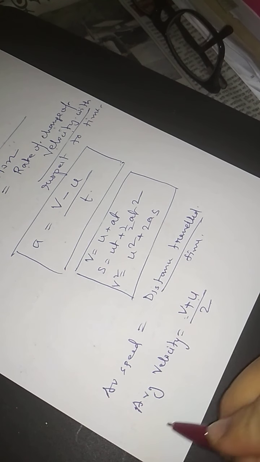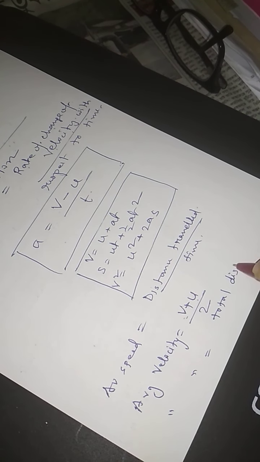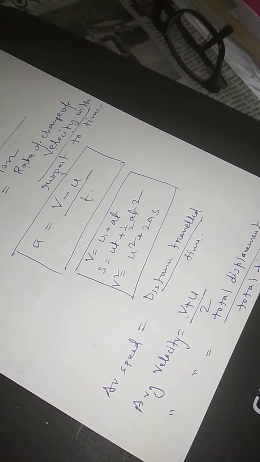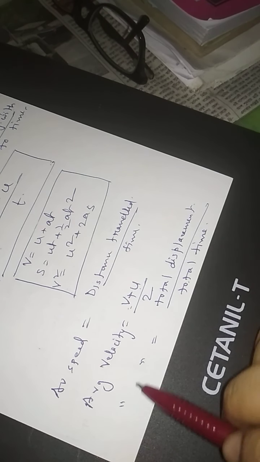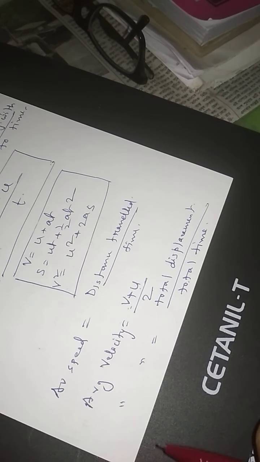There is another formula for average velocity. We can say average velocity is also total displacement divided by total time. So we can calculate average velocity using two different formulas.